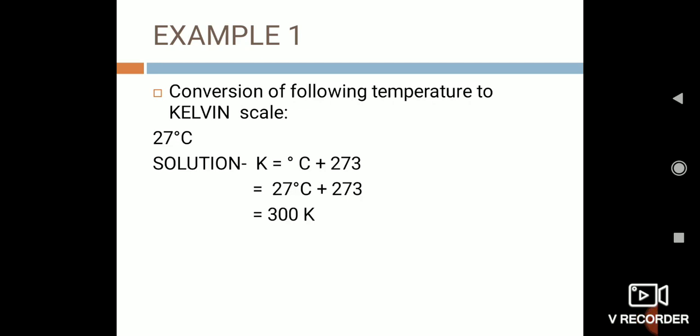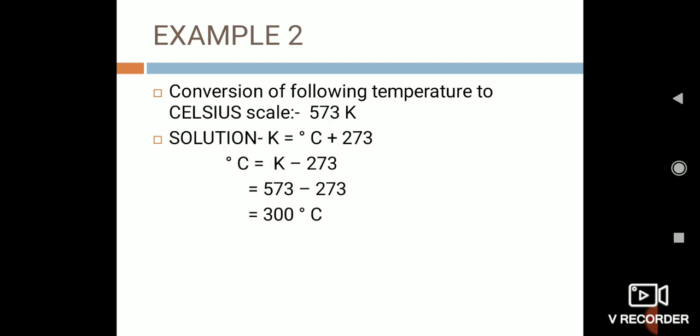Let us use this relationship and solve the following conversions. If we have to convert the temperature to Kelvin scale, like in example 1, we have to convert 27 degrees Celsius into Kelvin scale. So the solution is degree Celsius plus 273, and the degree Celsius is 27, which has been given in the question. So 27 plus 273 is equal to 300 K. K stands for the unit to denote the Kelvin.